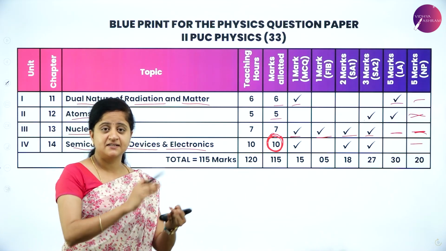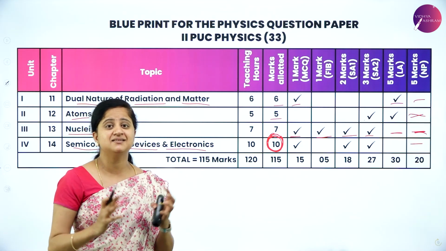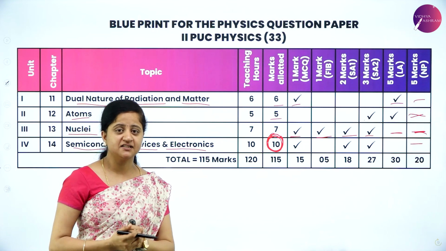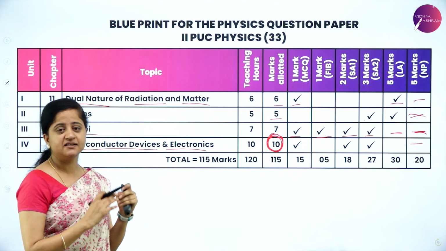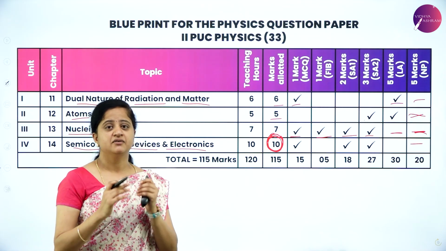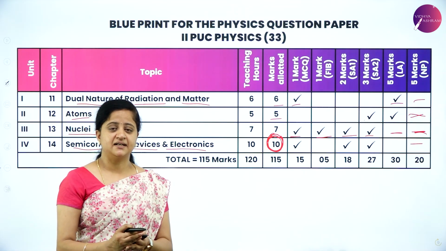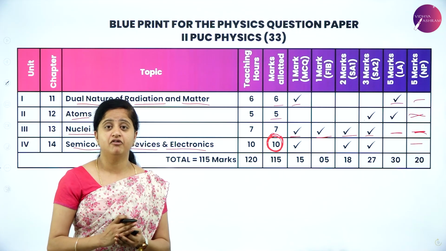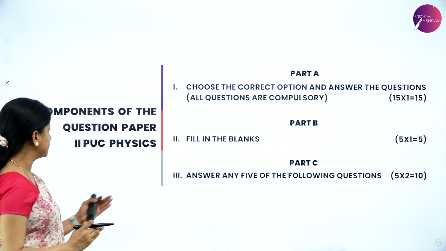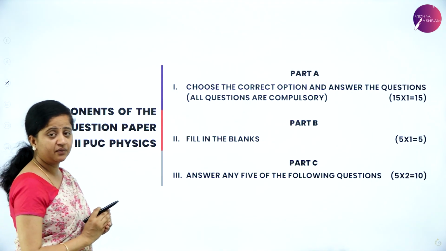So current electricity and semiconductors, these are the master chapters where you have to concentrate more to get the highest marks in the subject called physics. So this is the blueprint of your question paper for your subject, from which you can make your strategies and prepare well for your examination. Let's quickly go through the components of your question paper.